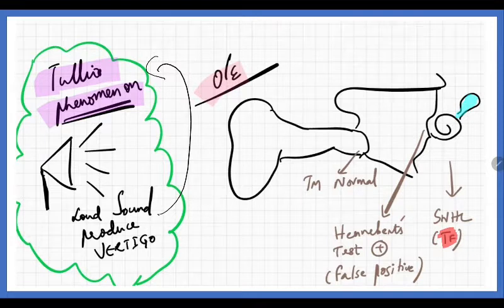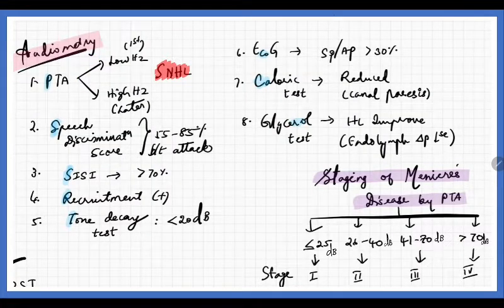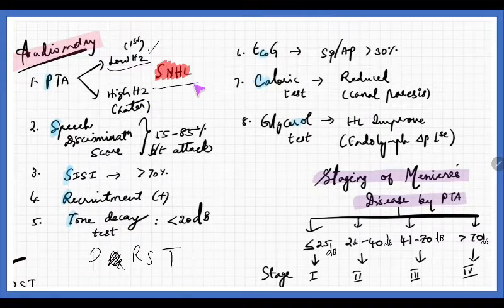On examination, we know it is a pathology of the inner ear, so the tympanic membrane will be normal, and there will be a false positive Hennebert test. On doing tuning fork tests, we confirm that it is a sensorineural type of hearing loss. Coming to audiometry tests, because for any ear pathology we do audiometry, to remember the audiometry tests let us take a mnemonic like PQRST, like what we see in the ECG waves. Take out Q alone, so we get P for pure tone audiometry, R for recruitment, S for SISI, and T for tone decay test. Here PTA will show, as I already said, initial low frequency and later high frequency sensorineural hearing loss.